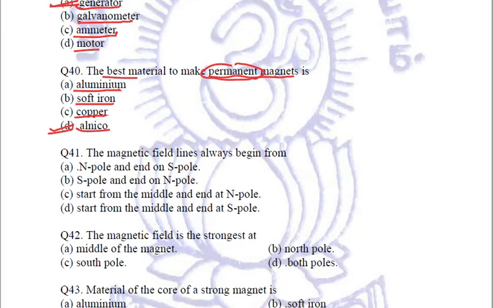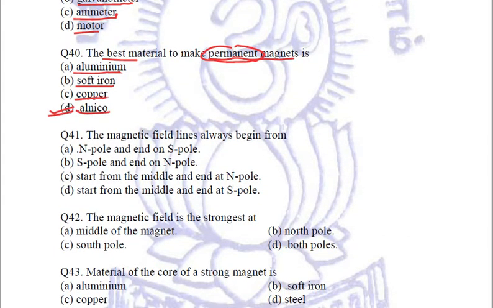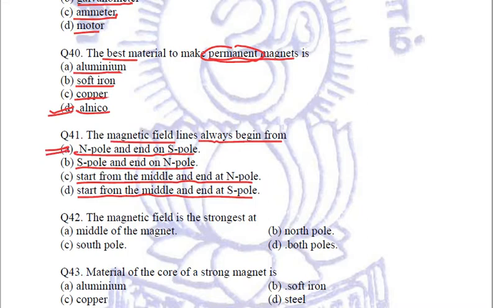Next, the magnetic field lines always begin from. Now it is not mentioned whether it is inside the magnet or outside, so we will always assume it to be outside. Options are North Pole and end on South Pole. They begin from South Pole and end on North Pole. They start from the middle and end at North Pole. They start from the middle and end at South Pole. I think one of the simplest questions we have done today. It is from North Pole. They will originate and begin at North Pole and end at South Pole.